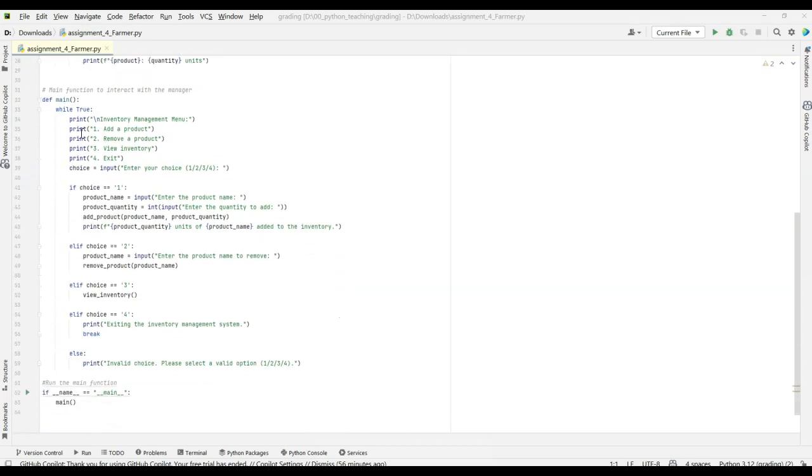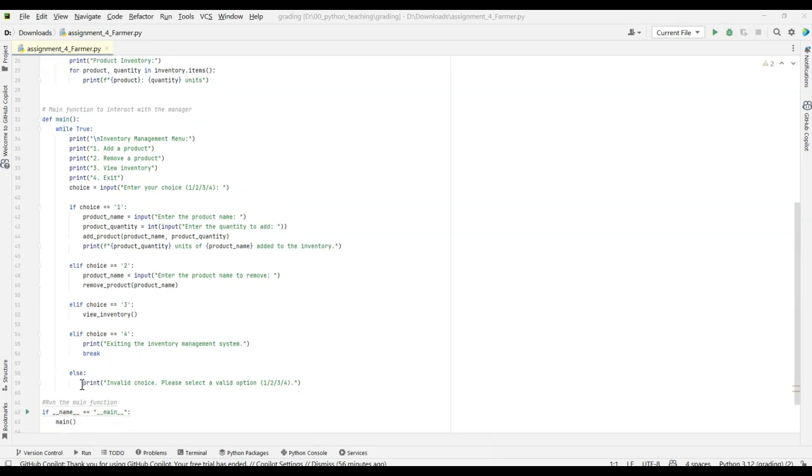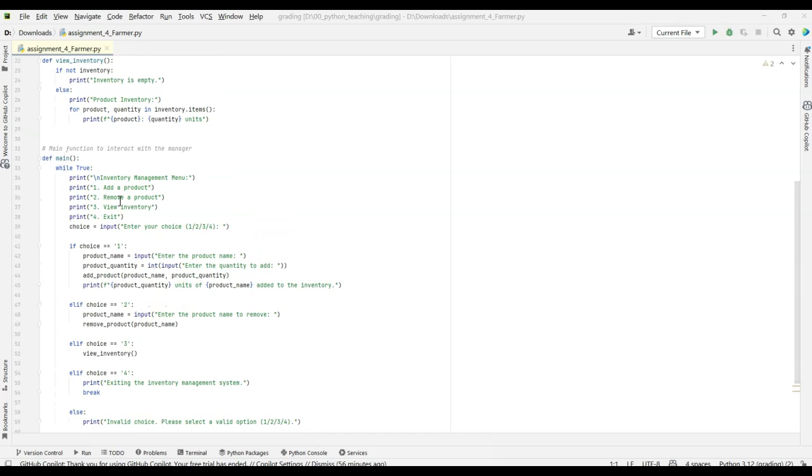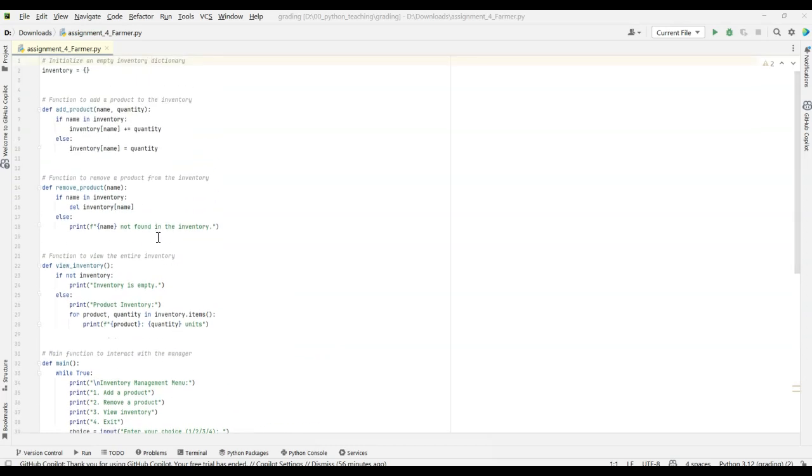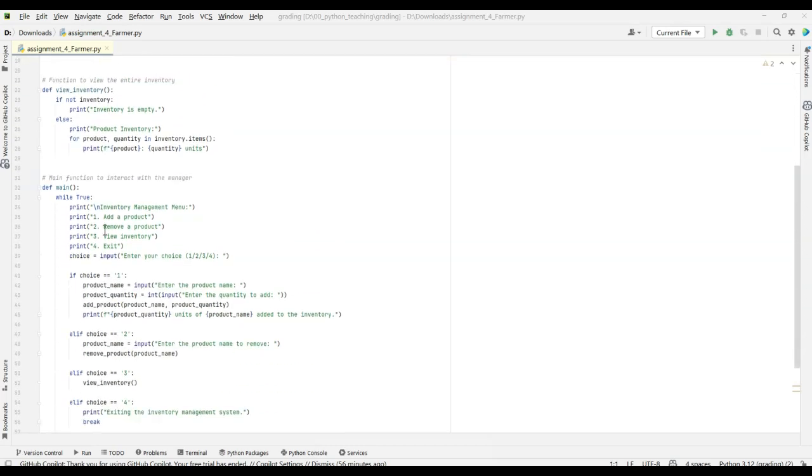And then finally, the main function. This is the main function that's going to control the whole thing. And at the very end, you call the main. So if main, run main. In this function here, it looks like Madison is calling all the other functions, like remove product and sending in the product name. If you come up here, here's remove product, it removes the name, it deletes it, and so forth.